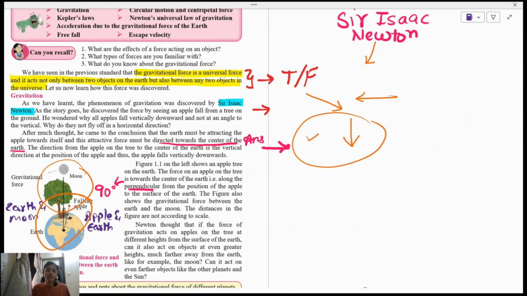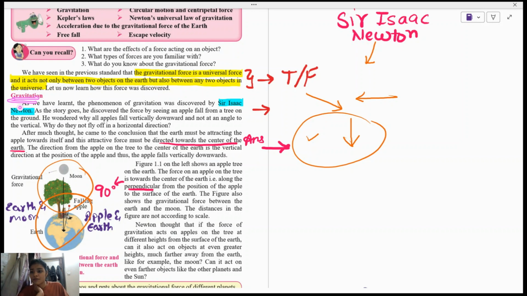Or maybe a question will be asked giving a case study that this person thinks that gravitational force is limited or is just on Earth. So what are your thoughts about it? You have to write it. So every line is important. In your class 10th board, every line is important. You have to understand the concept. I don't think you have to learn it, but you have to understand the concept.